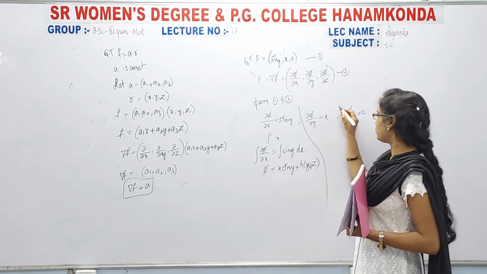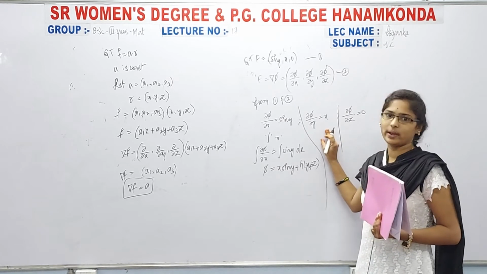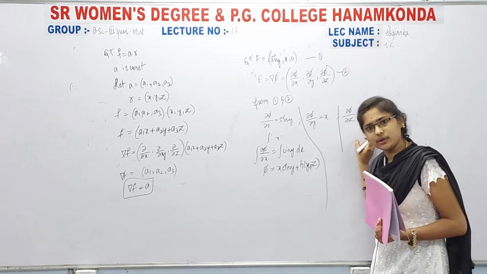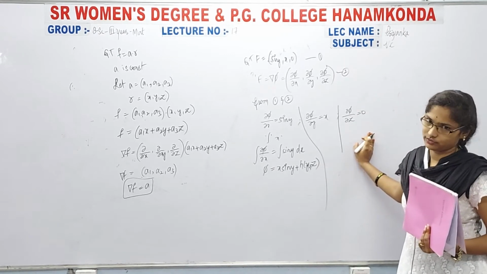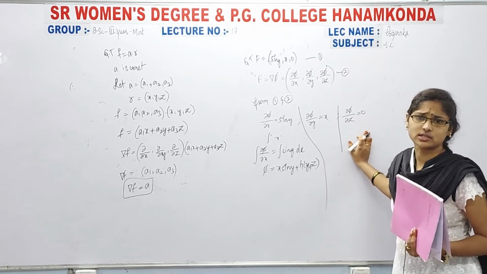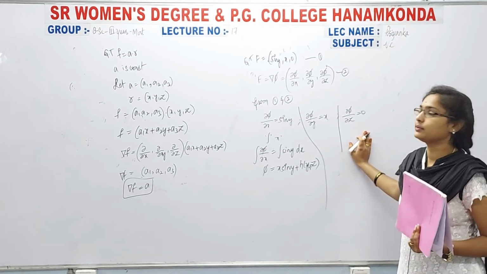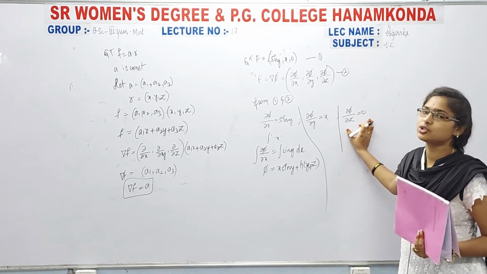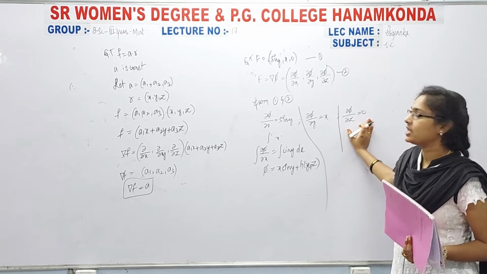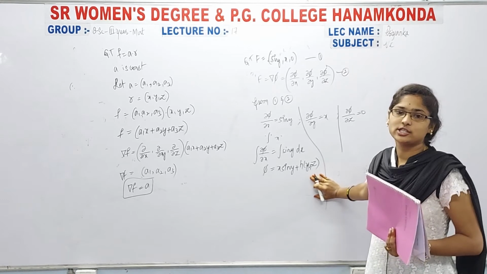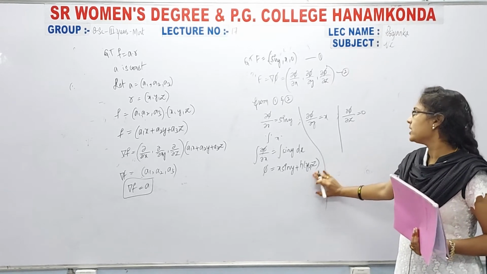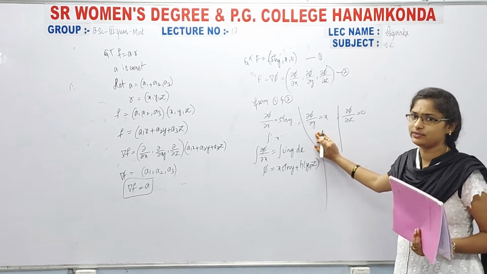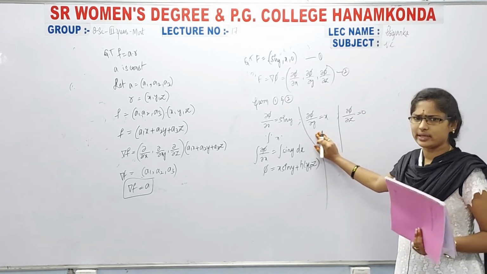So now here, if you observe clearly, I have that ∂φ/∂y is equal to x, and here ∂φ/∂z is equal to 0. So I will not get the value of h from this. That's why, from the third equation, that is ∂φ/∂z, it is not possible to calculate the h value, and from this we can say that h is only in terms of y. So now here, by taking the integration or differentiation, we have to get the value of h here, right? So now is it possible?